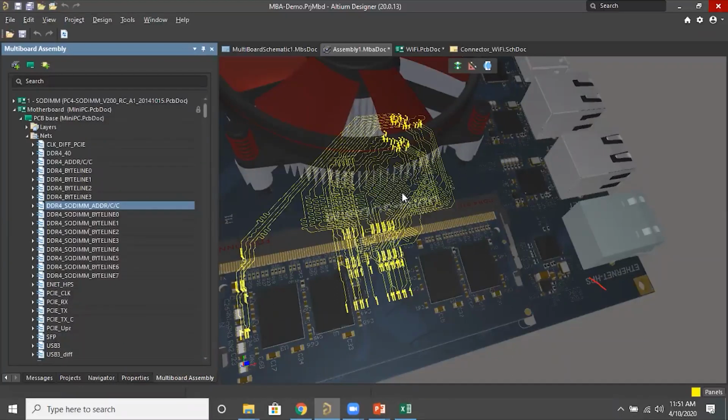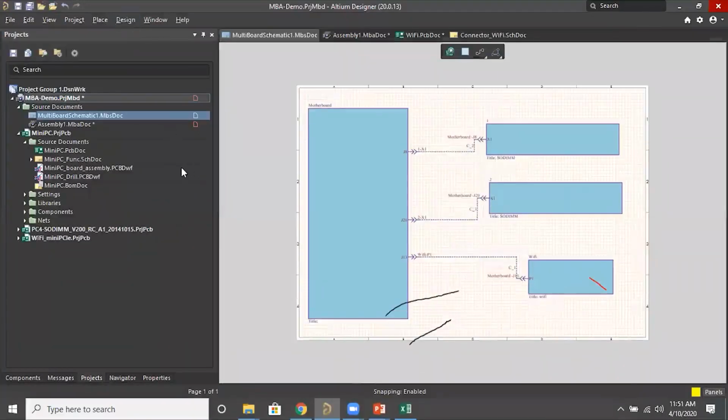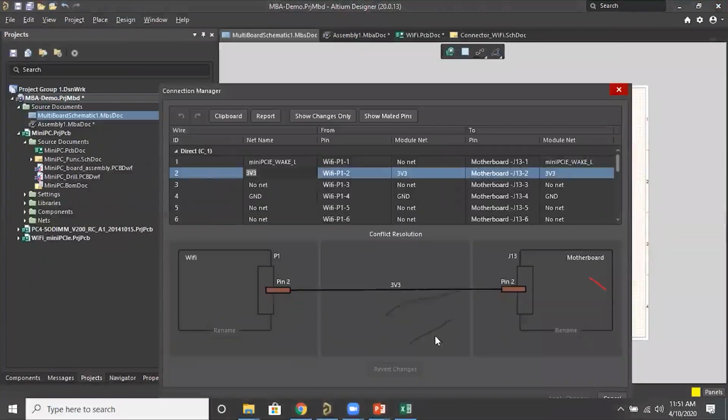It will check automatically in the tool itself. It will just throw the errors in the connection manager. Even if you run the ERC, it will throw the error under the messages panel. In the multi-board schematic, under this connection, it will display the crisscross for each signal. Now we can check through the net name also, right? Yes. Okay, thank you.